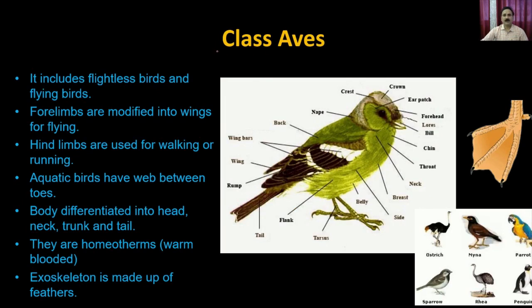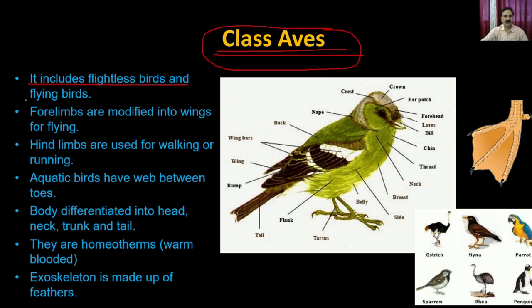Then we'll move on to the class Aves. Class Aves is the class where you have the birds, right? It includes the flightless and the flying birds. So you can have birds which are able to fly, or birds which cannot fly. The forelimbs are modified into wings for flying.